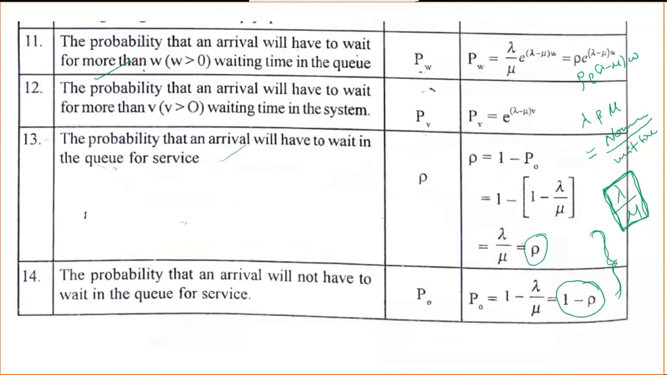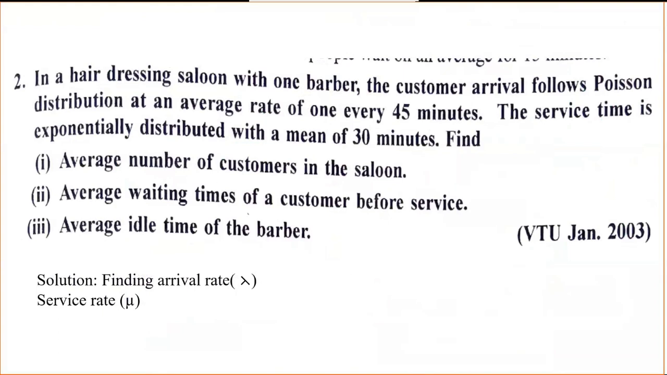Next we'll move on to the second problem. In a hairdressing salon with one barber, from the first statement only we can come to know which model we are using. The model is M/M/1, the same as in the previous problem. Why is it M/M/1? Because only one service center is available. Here also there is one barber, in the sense one serviceman. So it is an M/M/1 model, and whatever formulas I have given till now are for one service center.